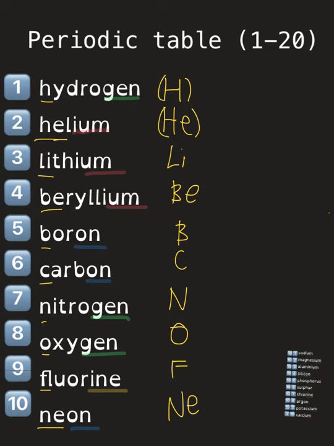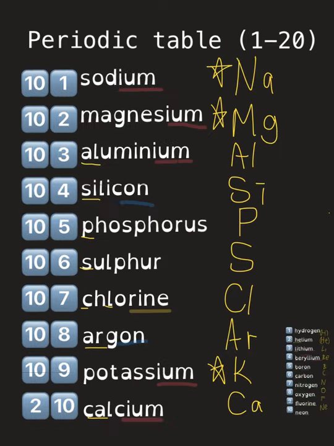for boron, C stands for carbon, N stands for nitrogen, O stands for oxygen, F stands for fluorine, and Ne stands for neon. Na is sodium, Mg is magnesium, Al is aluminium, Si is silicon, P is for phosphorus, S is for sulfur, Cl is chlorine, Ar is argon, potassium is K, calcium is Ca.